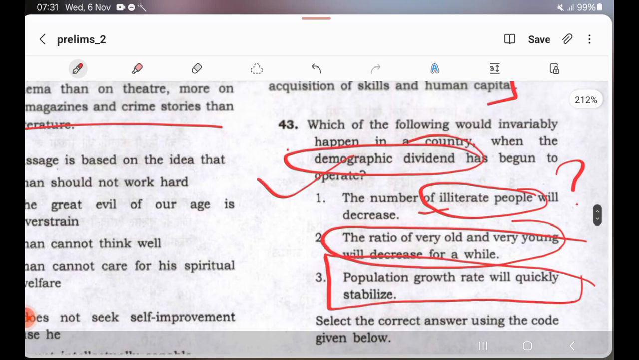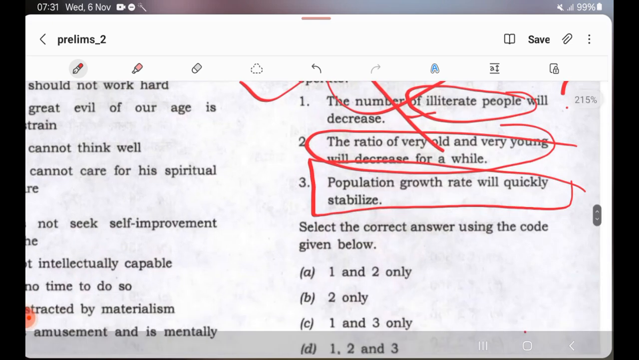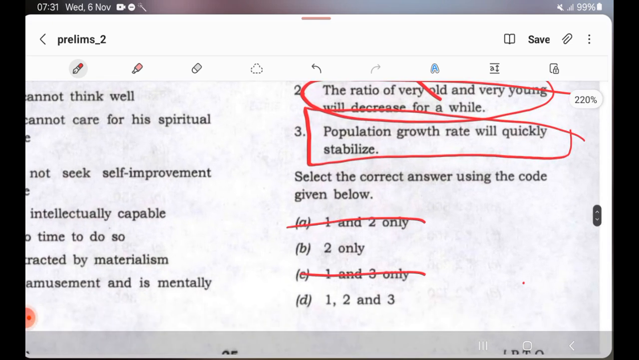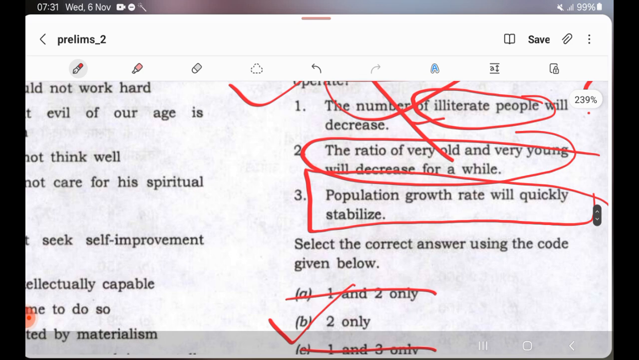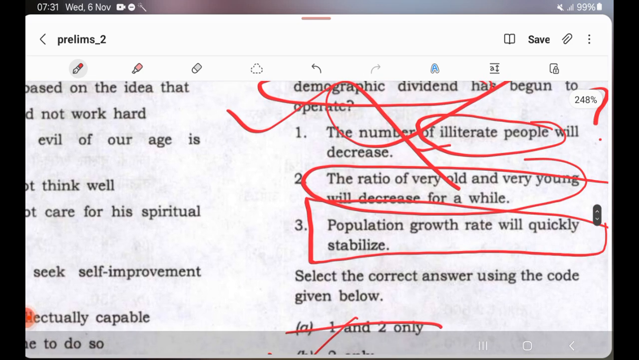Okay. So first thing, the number of illiterate people will reduce. We didn't talk about it in the passage. So 1 is wrong. So with that itself you are able to get the second option as right. That is, the ratio of very old and very young will decrease for a while. This they mentioned clearly. Right. That's it. Practice this approach for faster comprehension solving in CSAT.